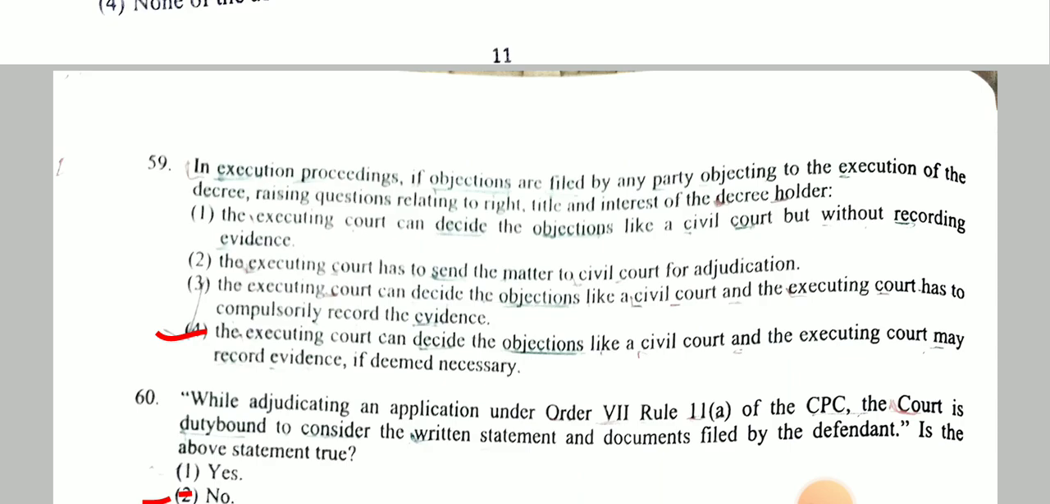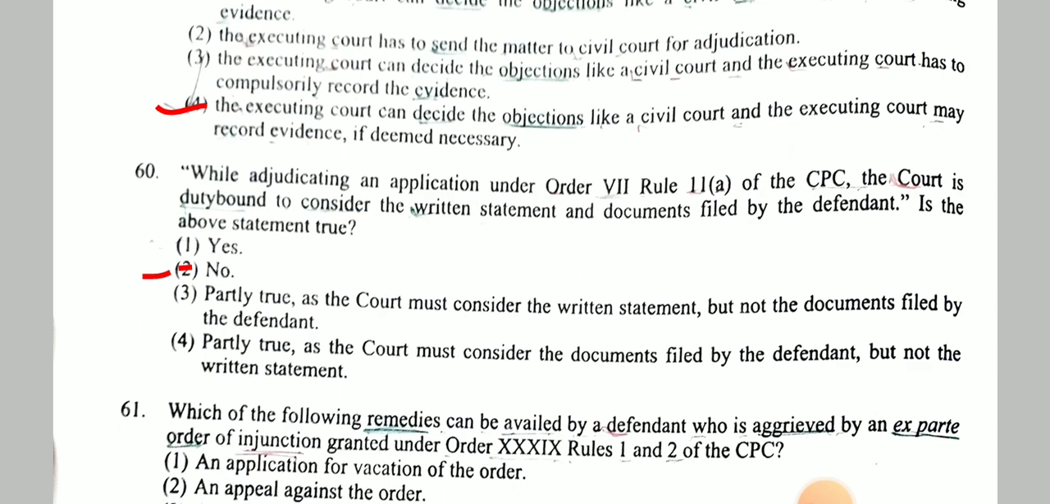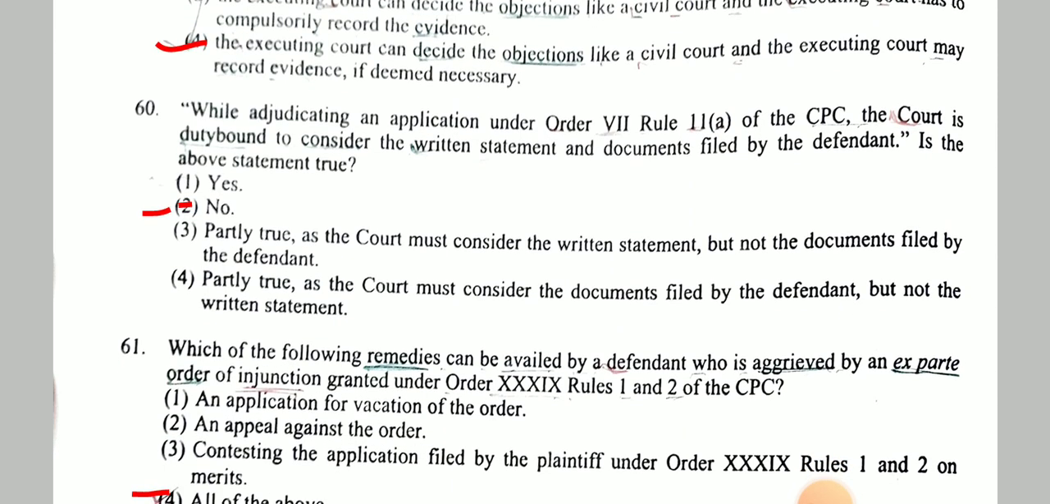Next question, in executing proceedings, if objections are filed by any party to the execution of the decree raising questions relating to right, title and interest of the decree holder, the answer is the executing court can decide the objection like a civil court, and the executing court may record evidence if deemed necessary. Next question, while adjudicating an application under Order 7 Rule 11 of CPC, is the court duty bound to consider the written statement and documents filed by the defendant? No.